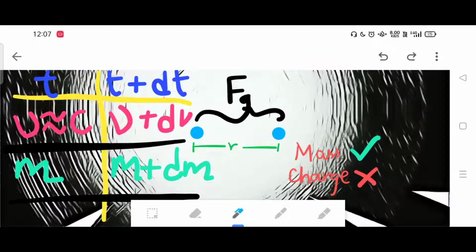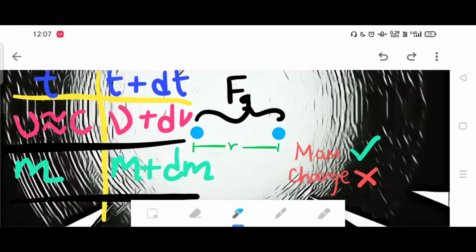They will have momentum because they have mass, so they will try to resist the change in the distance r. They will travel keeping the same distance r. So the gravitational force between them needs to be constant if r is not changing. I hope this was clear.